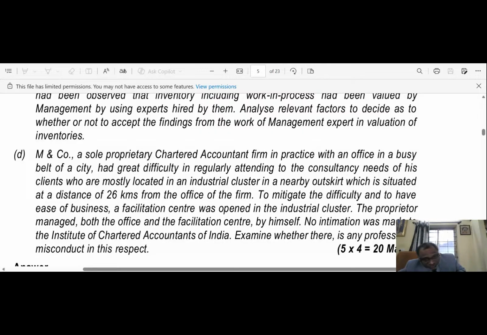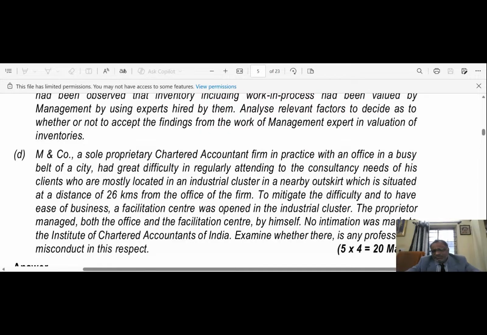Though the distance between his office and the facilitation center, a sort of second office, is within the prescribed range of 50 kilometers, M and Co will be liable for misconduct as prescribed intimation about the facilitation center and the main office should be sent to the Institute of Chartered Accountants of India.